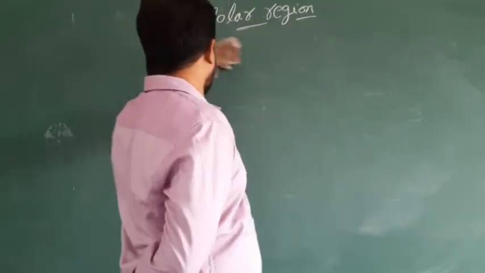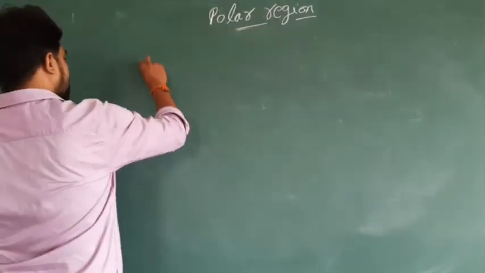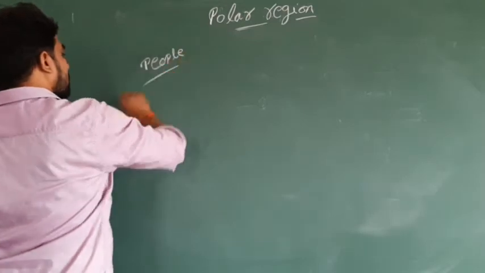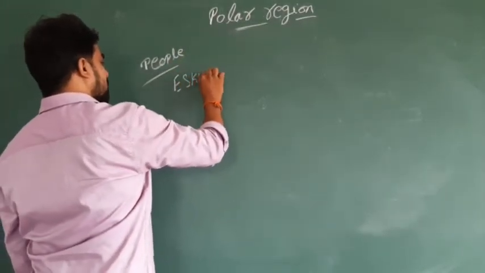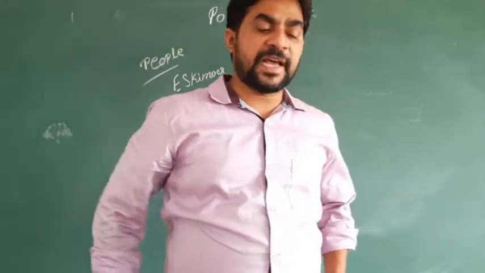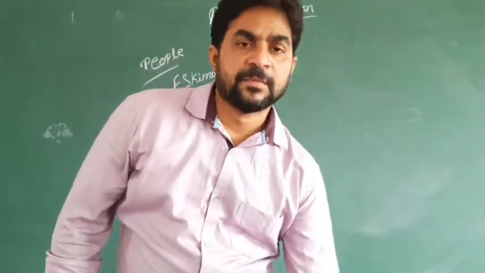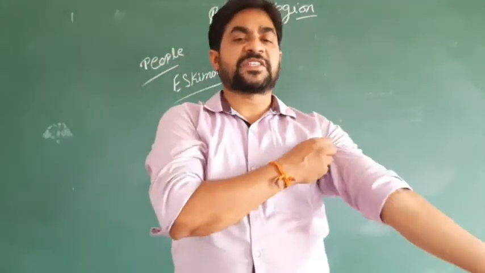Let's come to that. What are the different types of people living in the polar region? The people in the polar region are called Eskimos. Eskimos are one type of people living in the polar region, and their main occupation was hunting and fishing.